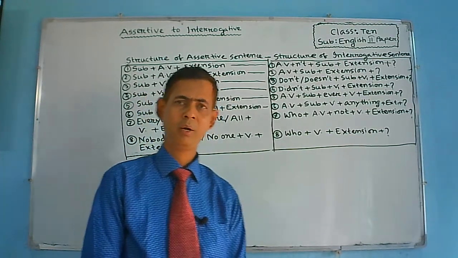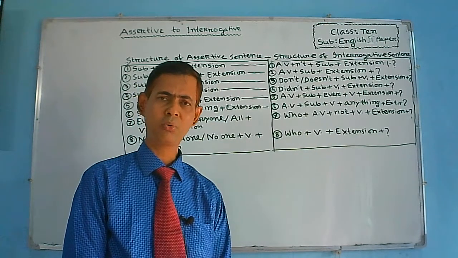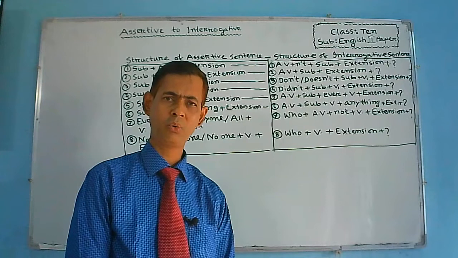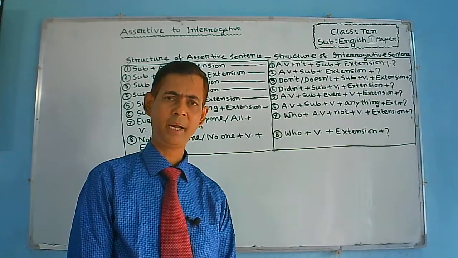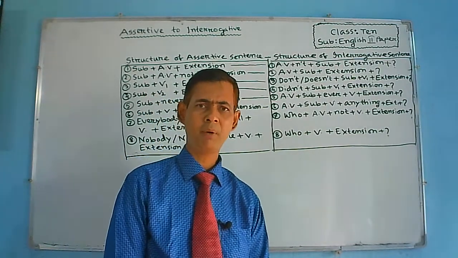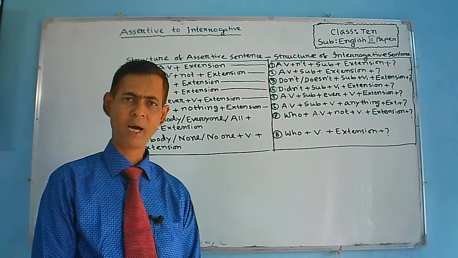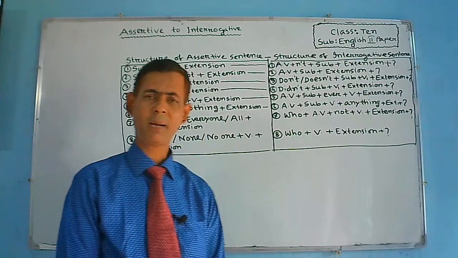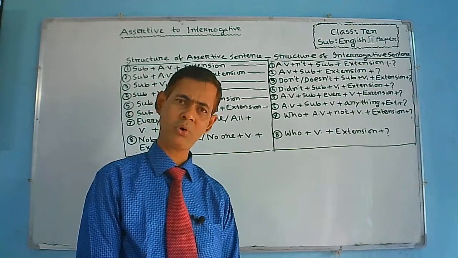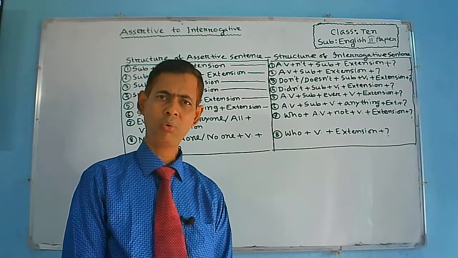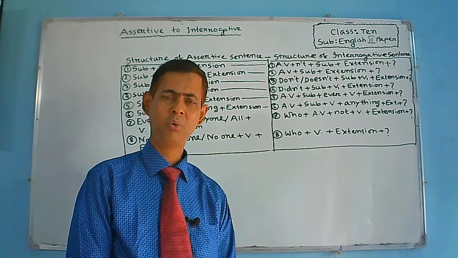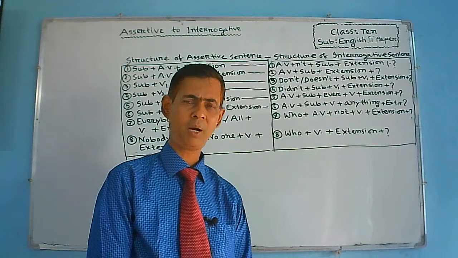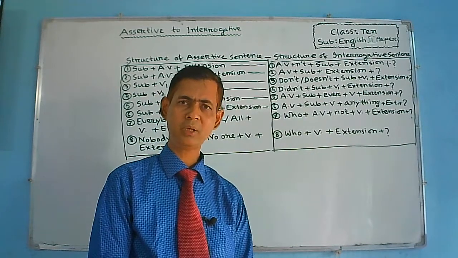You know, am, is, are, do, does, have, has, had, shall, should, will, would, can, could, may, might, must. This type of verbs are called to be verb or auxiliary verb or modal auxiliary verb. And what are WH questions? Dear student, you know, who, which, what, why, where, how, when. This type of words are WH question.